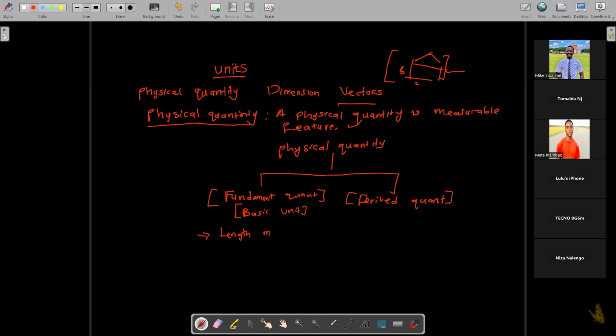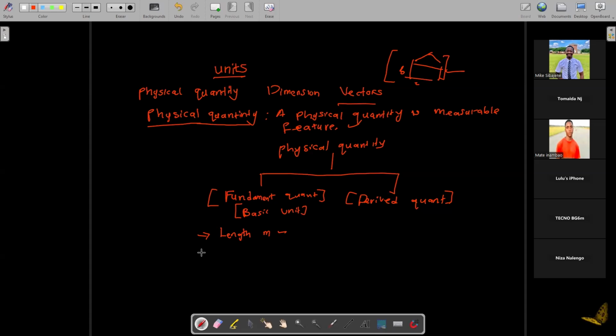Length is a fundamental quantity because you can't get length from anything. There's no way to multiply units, like seconds times something, and get a meter, because length exists the way it is.